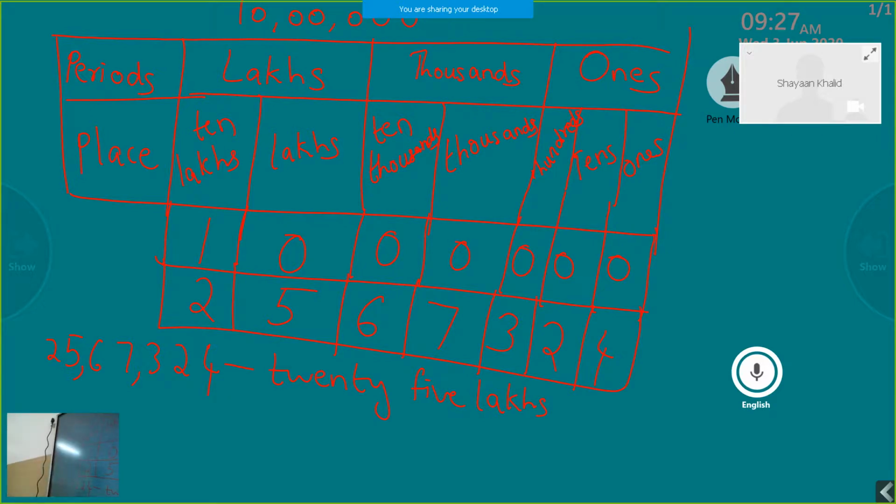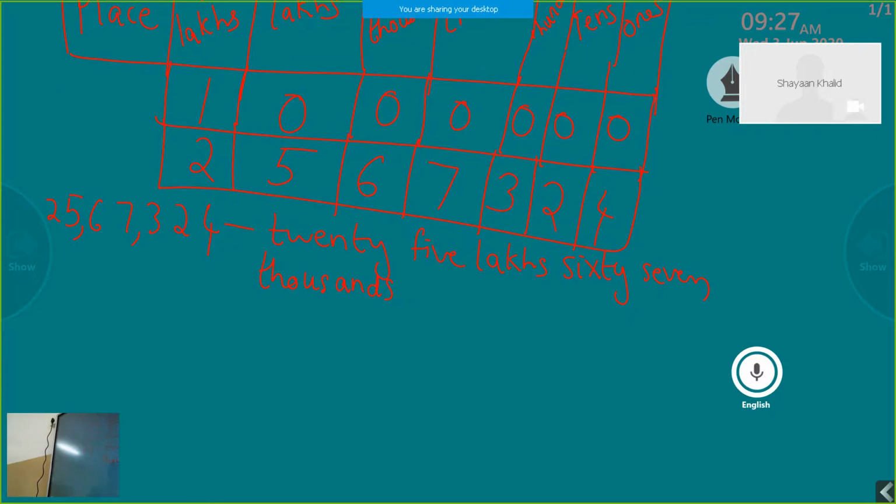Then coming to the next period, which belongs to the thousands period. So it is 6 and 7. We have to read that together as 67 along with its period, 67,000. Then coming to the last period, which is 324, in that there is no need to read the period name, just simply read 324.